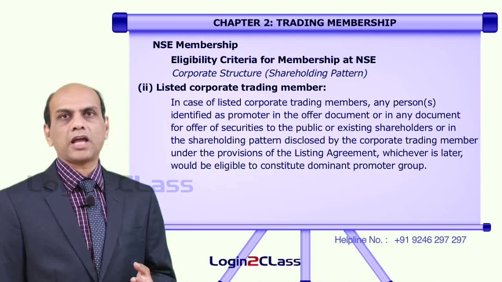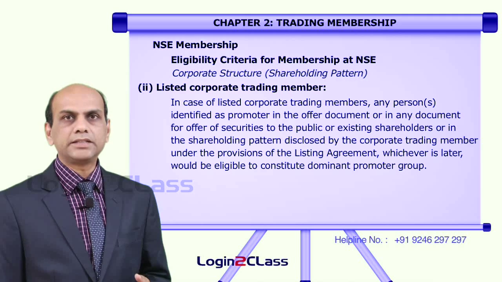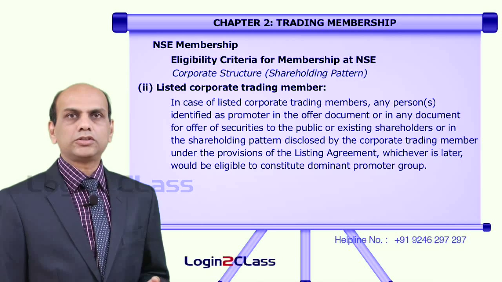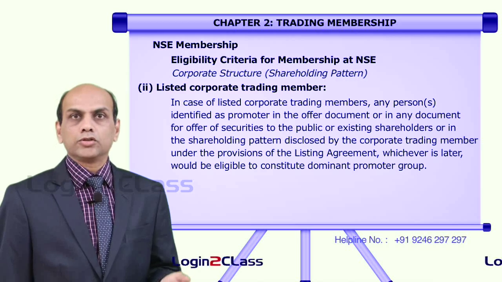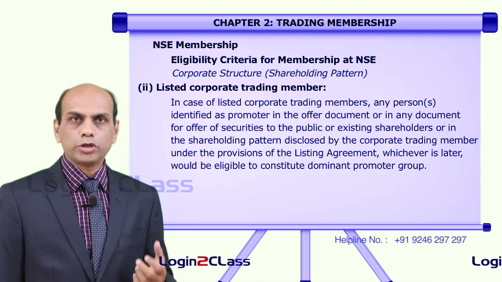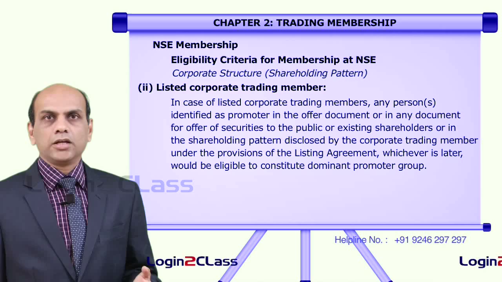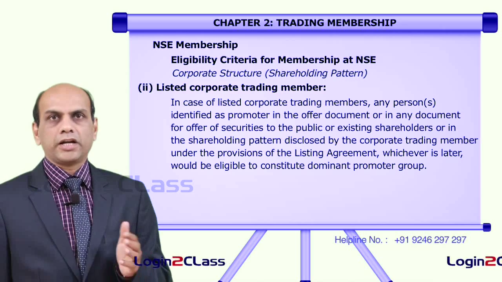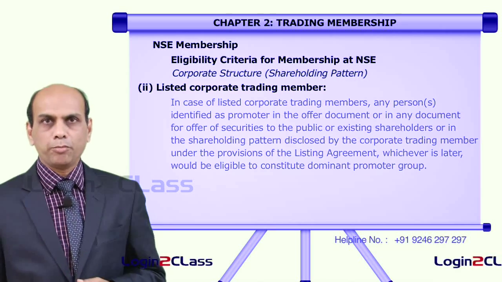So, these people have a controlling stake. We consider that these people have controlling stake in this company, so they will be considered as the dominant promoter group, which will be identified by the stock exchange at the time of appointment of the trading member.